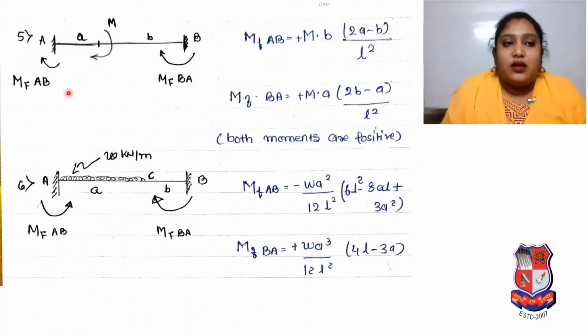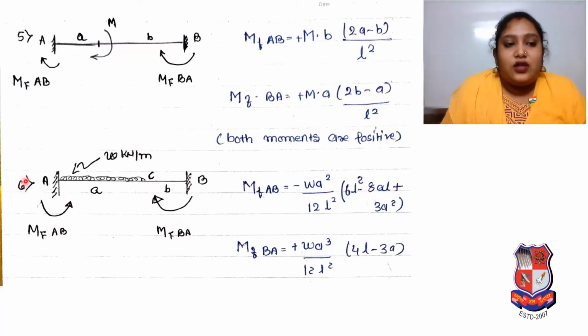Now there is a fixed beam where no load is there, but a moment is applied, and it is a span L. The moment is at a distance a from end A and b from end B, somewhere over here. So MFAB is positive M b in bracket 2a minus b upon L square, and the fixed end moment BA will be positive M a in bracket 2b minus a upon L square. Both moments are positive.